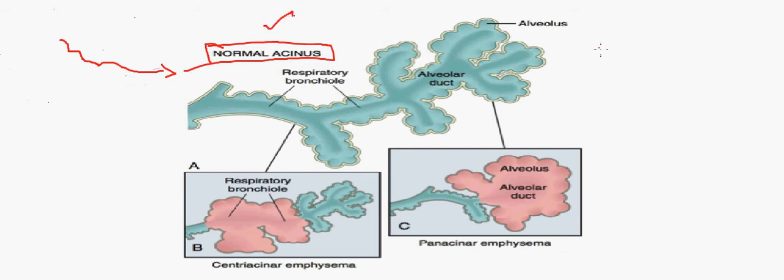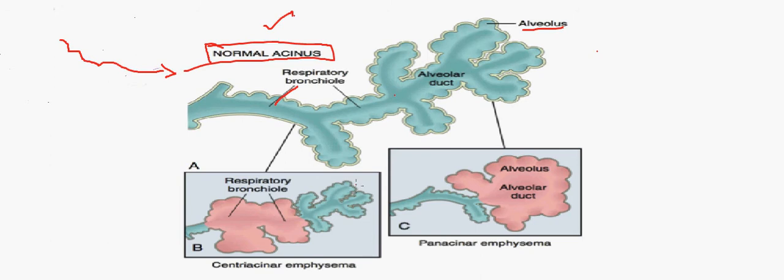This is where the emphysema happens, which is nothing but an enlargement of the air spaces. Here you can see the enlargement of the air spaces happening in the region of the acinus. This is the structure of a normal acinus, where you can see the respiratory bronchioles, alveolar ducts, and then they lead to the alveolus. Here is where the emphysema happens, which is eventually the enlargement of the air spaces.